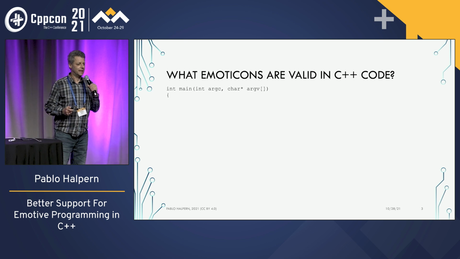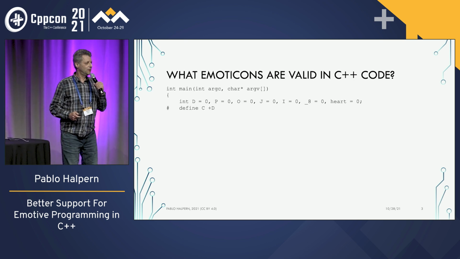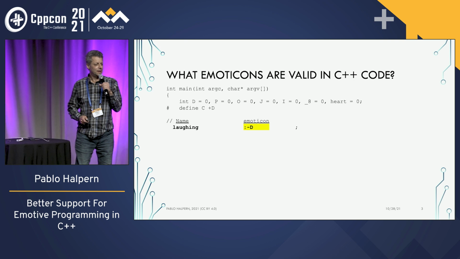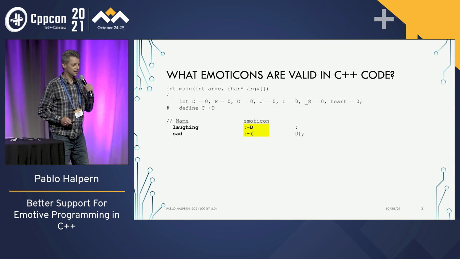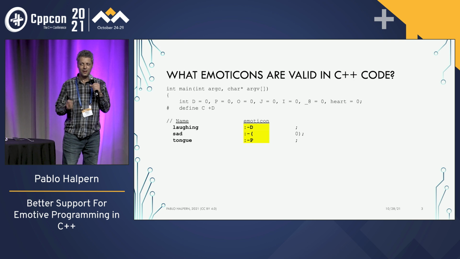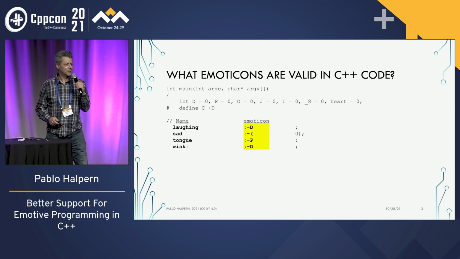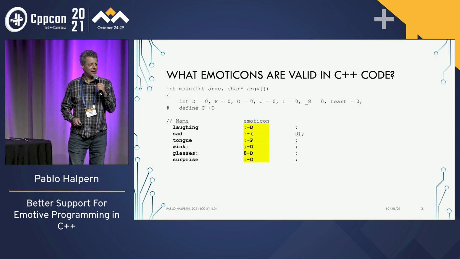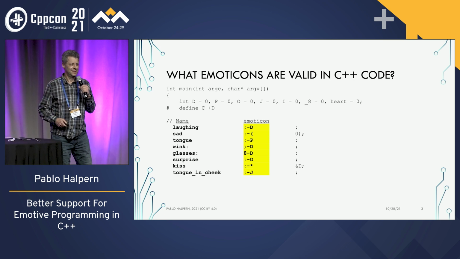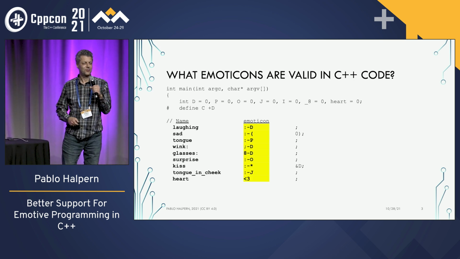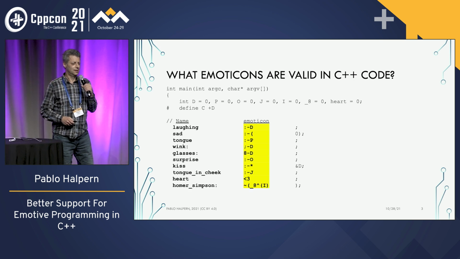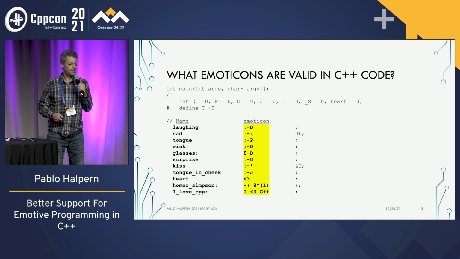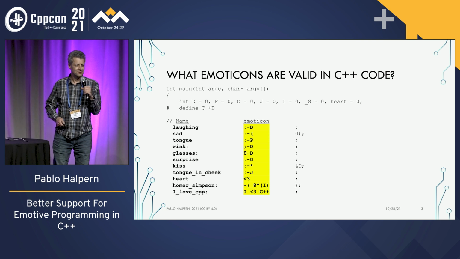So this code compiles, I promise you. All right, I have a few definitions at the beginning, and let's create a table here. The laughing emoticon, the sad emoticon, the tongue emoticon. This code all compiles. The wink emoticon, smiling or laughing with glasses, surprise, a kiss, tongue-in-cheek, of course, the heart emoticon I mentioned. Homer Simpson, of course, you have to have that one. And you can even combine them sometimes, like I love C++, right?